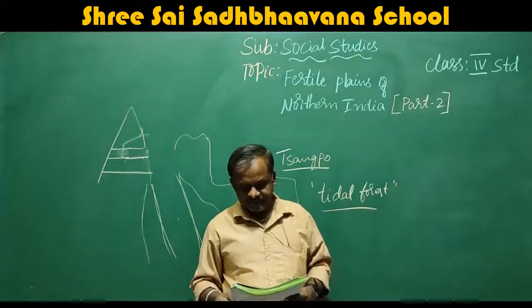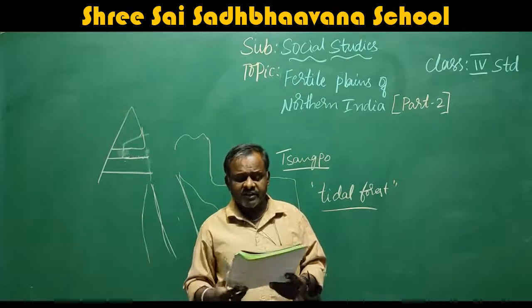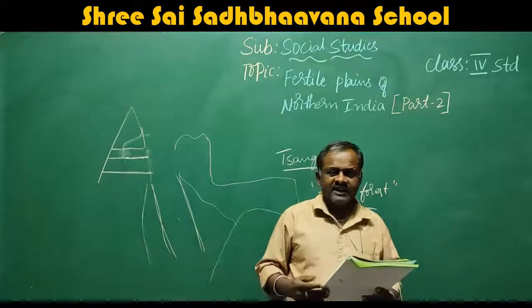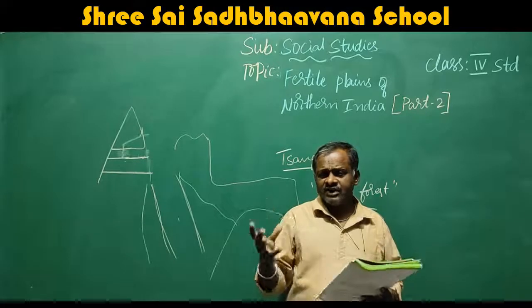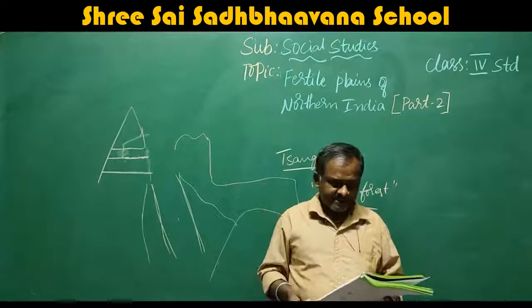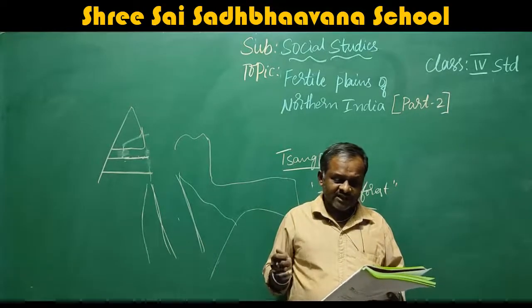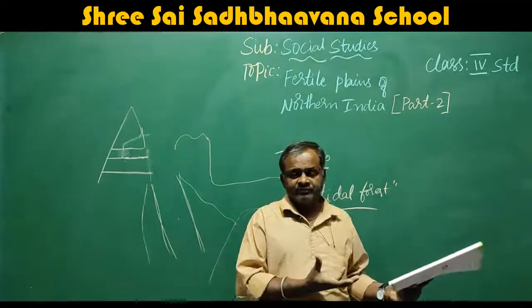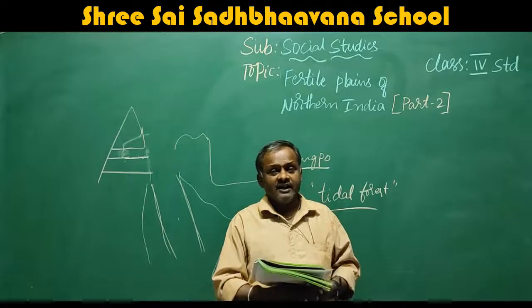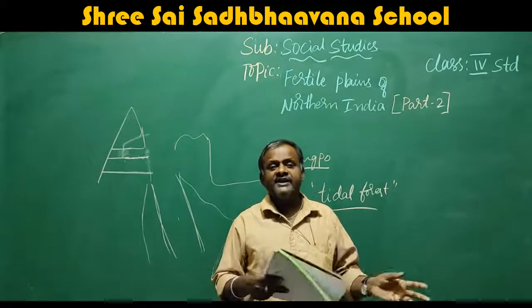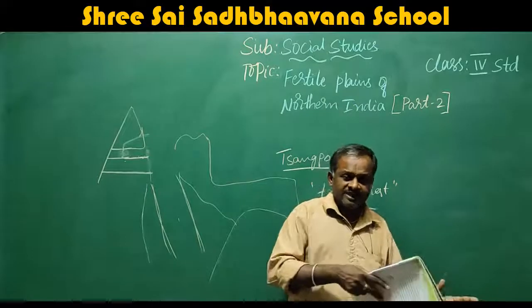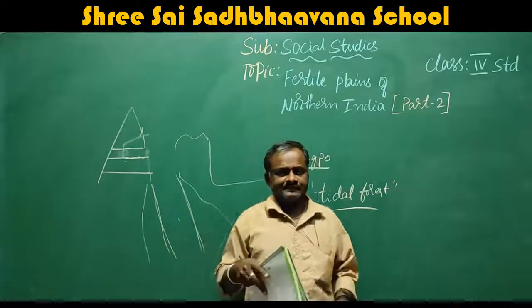another place. The alluvial soil brought by the rivers is very suitable for agriculture. That means here the land is very suitable. The soil is very suitable for agriculture. The agriculture products are used as raw materials for industries. Whatever they are growing is used as raw material for the industries. That means they will get work in agriculture as well as in the industries.